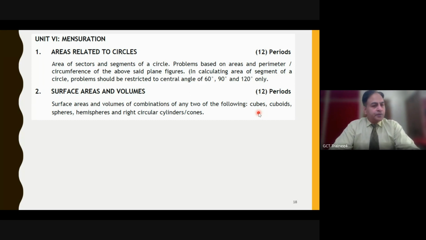In surface area and volume, there are combinations of figures like cube, cuboid, sphere, hemisphere, and right circular cylinder and cones. So there is no confusion except the right conversion of one form to another form. But if you see a river is running and there is water flow and then the water is accumulated over some place, we had questions like this. So therein also we are using the idea of conversion of one solid to another solid. So only the basic idea can be given related to that.